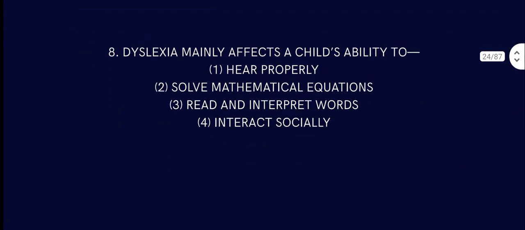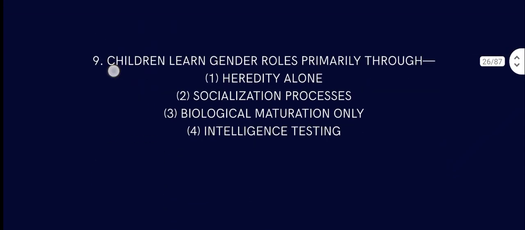Question number 8. Dyslexia mainly affects a child's ability to hear properly. No, dyslexia mainly affects a child's ability to read and interpret words. So the answer is 3. Read and interpret words.